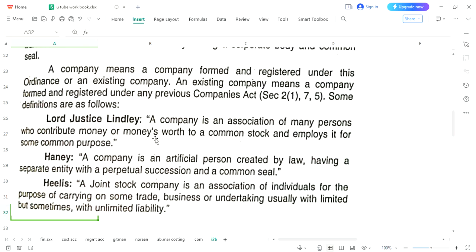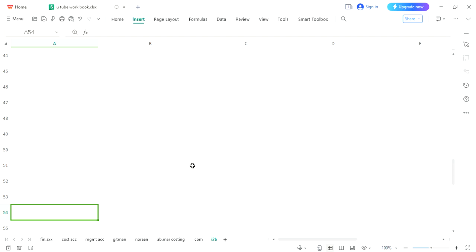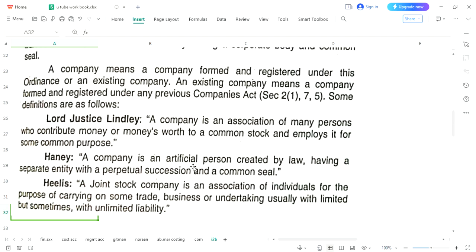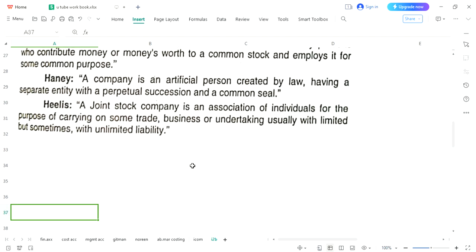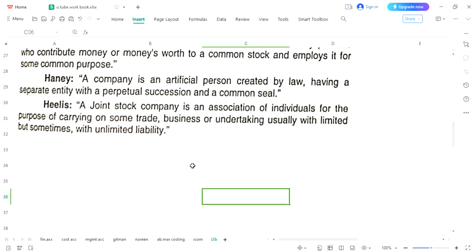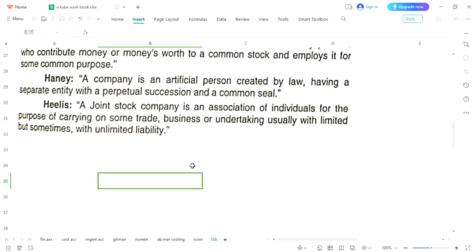Now there is another very important aspect of creating a company, which is formation, and here we will try to understand how a company is formed. Please look, this is one of the ways you can form your business. Let's say there is a single person and he has decided to start a business.